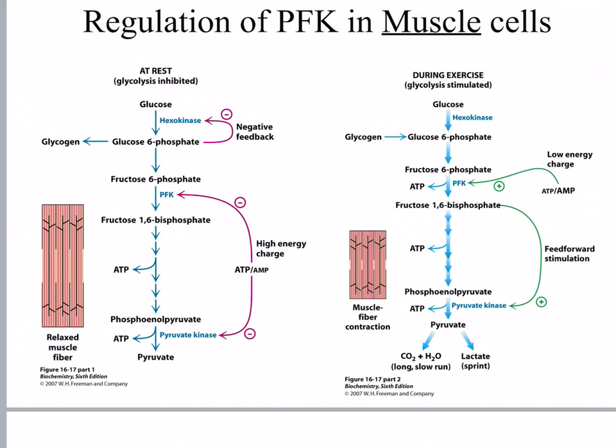We will have a lot of AMP in the cell, so that will activate phosphofructokinase, and it turns out that pyruvate kinase is stimulated by fructose 1,6-bisphosphate.